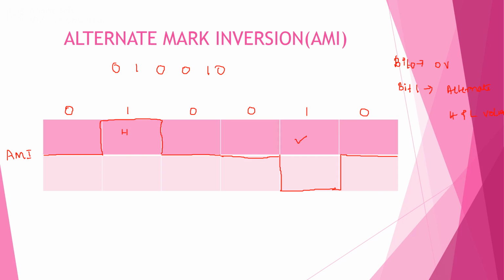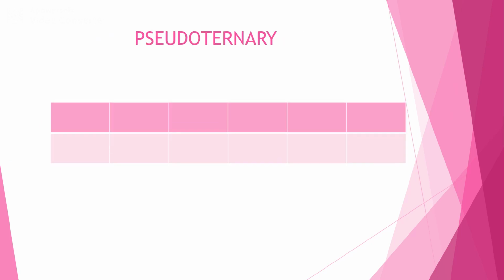Bit 0 is represented using 0 voltage and bit 1 is represented using alternate high and low voltages. Next one is pseudo ternary, which is the reverse of the AMI scheme, in which bit 1 will be encoded as 0 voltage.